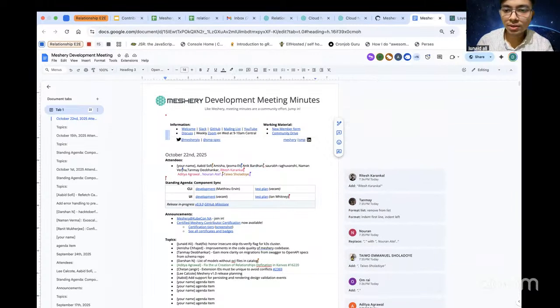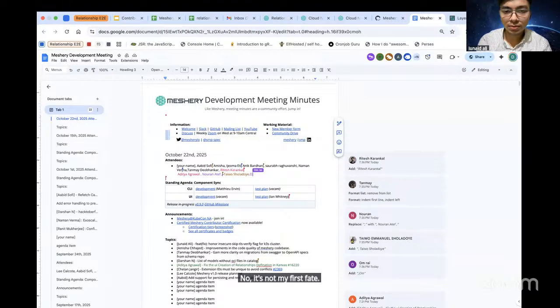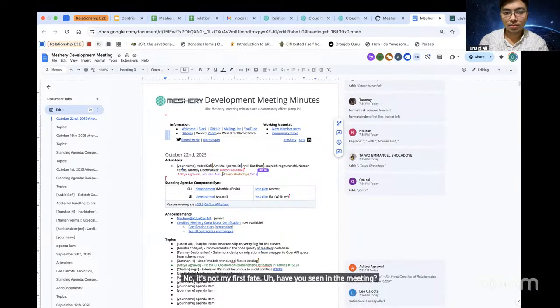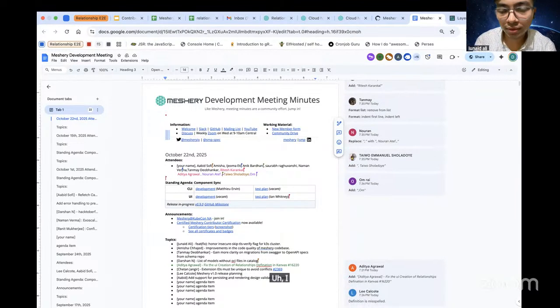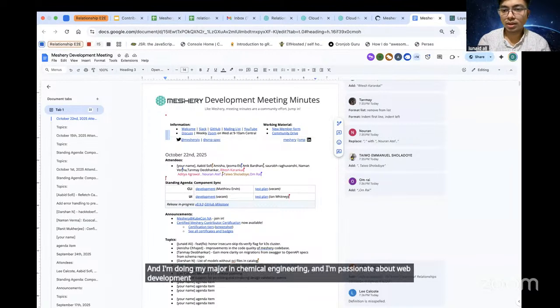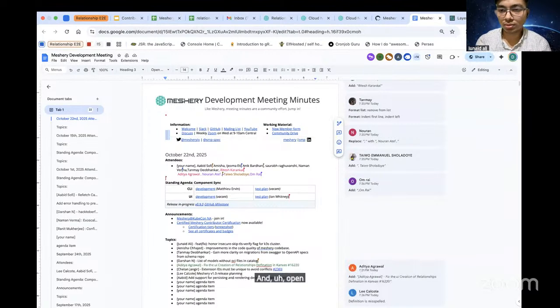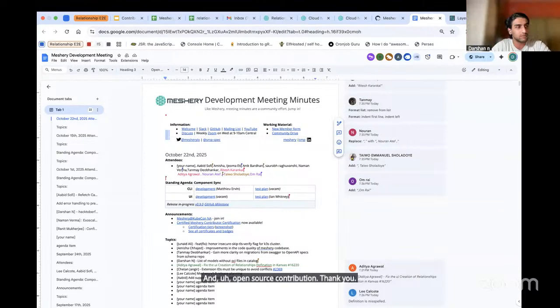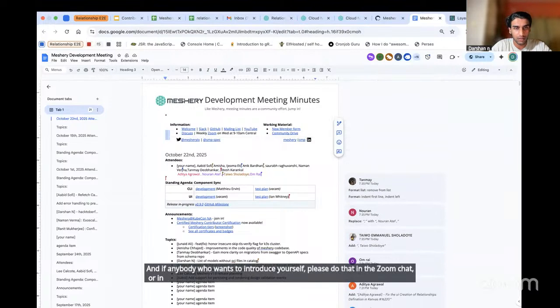No, it's not my first meet. I've previously been in the meeting. I will introduce myself again. Hello everyone, my name is Junaid Ali. I am a second year student at IIT BHU, Varanasi, and I'm doing my major in chemical engineering. I'm passionate about web development, cloud management, and open source contribution. Thank you. Right, welcome, Junaid. And if anybody else wants to introduce yourself, please do that in the Zoom chat or in the Slack channel.